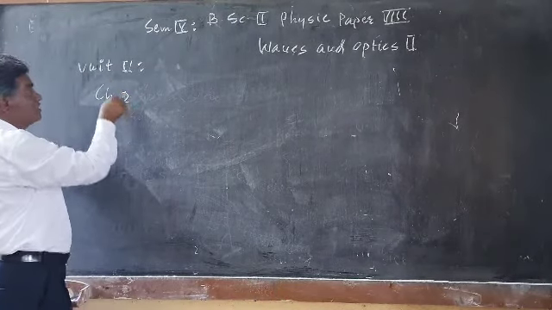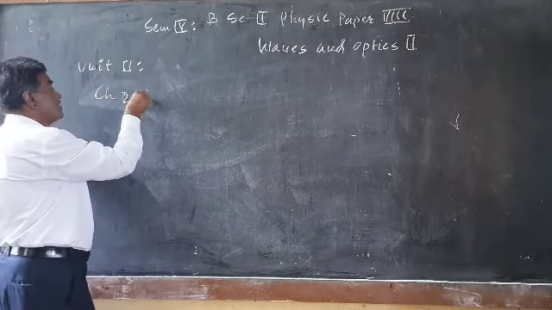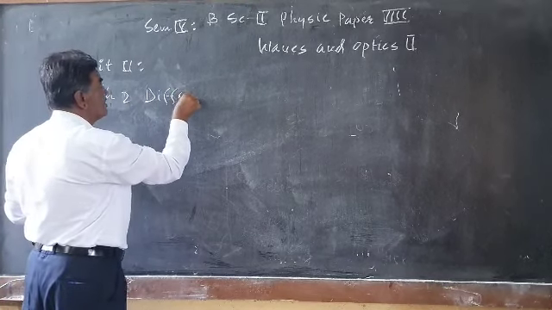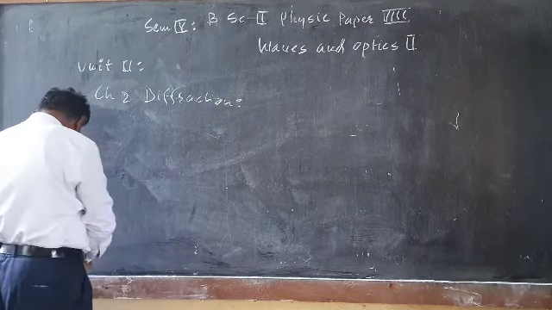So in total there are 5 chapters: chapter 3 in unit 1, and chapter 2 here is diffraction. Next we will see the phenomenon of diffraction. What is the phenomenon of diffraction?